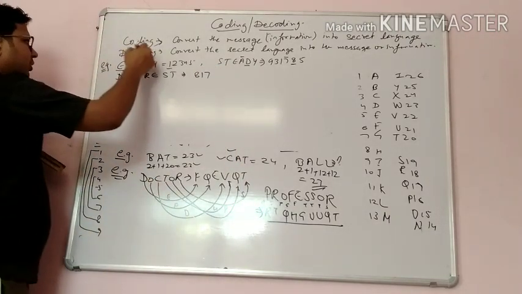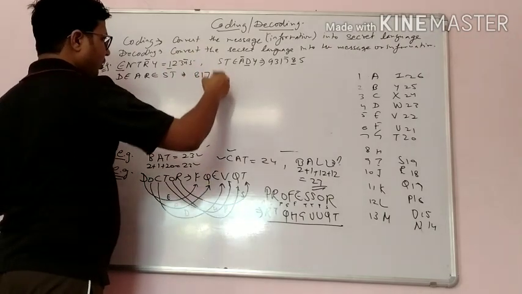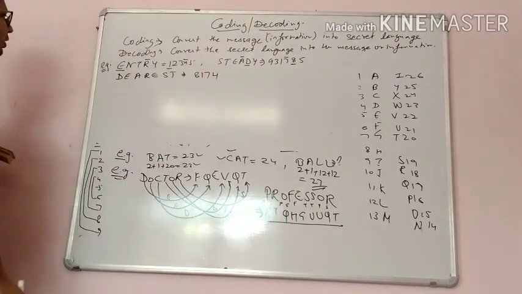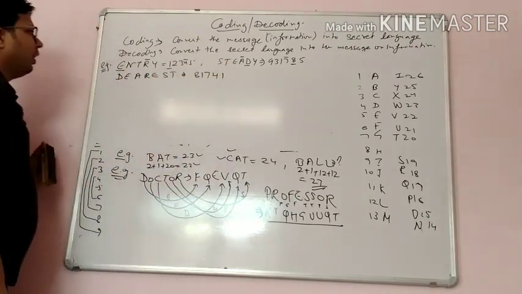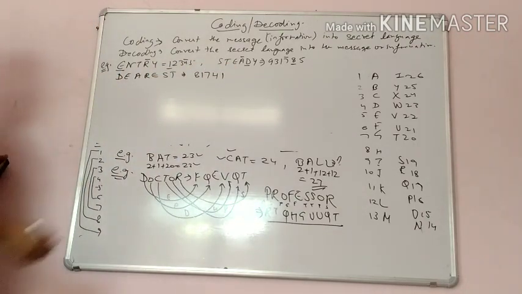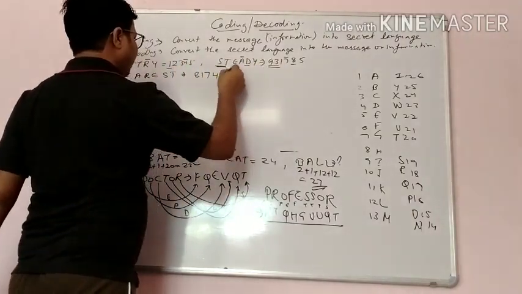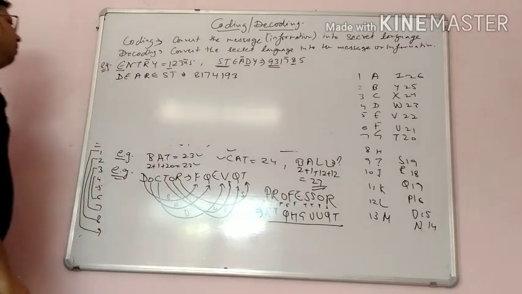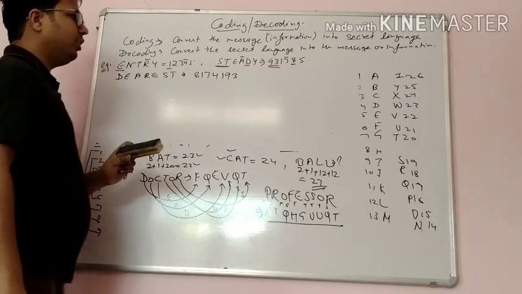R is here 4. Then E, again E I have taken as 1. Then S and T you can directly take, that is 9 3. Clear? बहुत सिंपल सी कोडिंग और डिकोडिंग चैप्टर है और you can easily do.